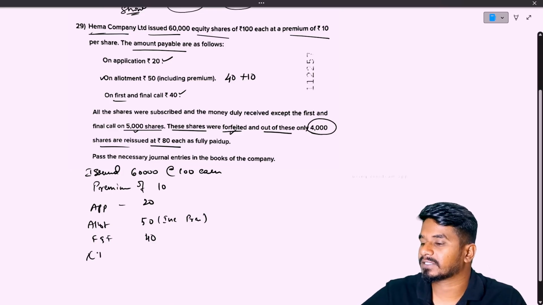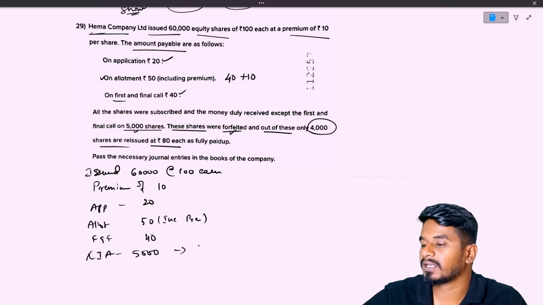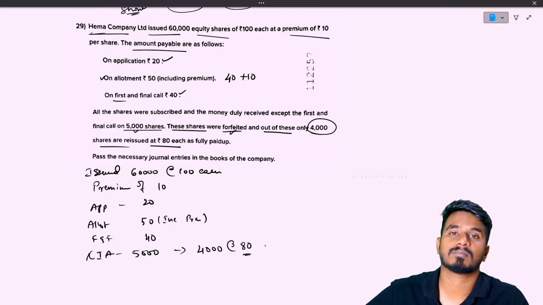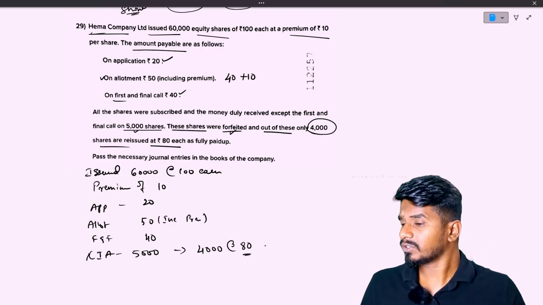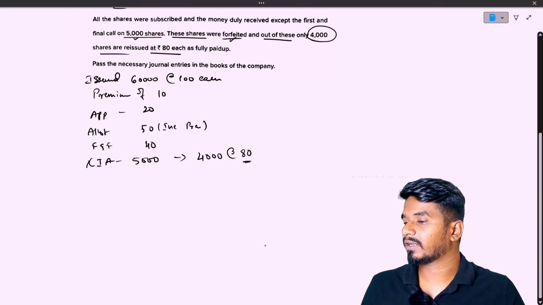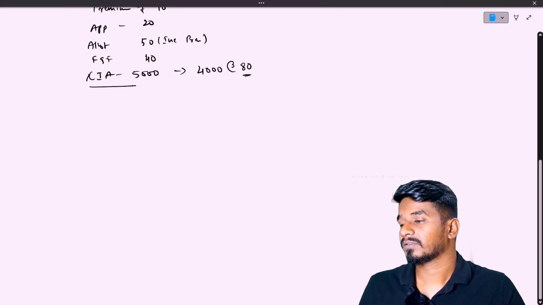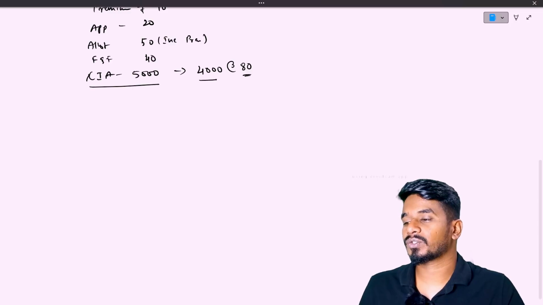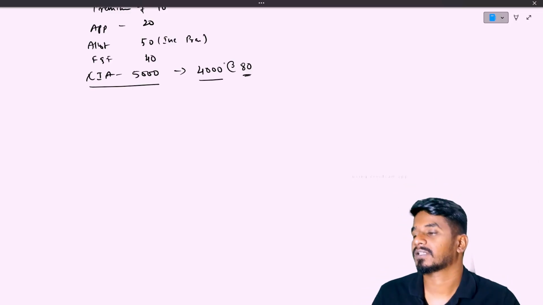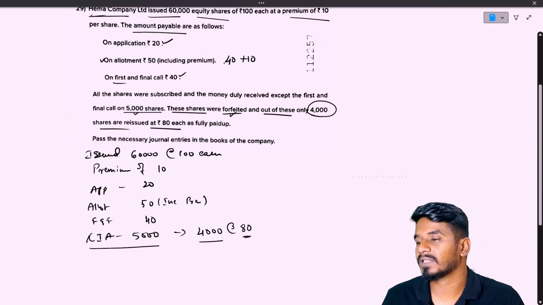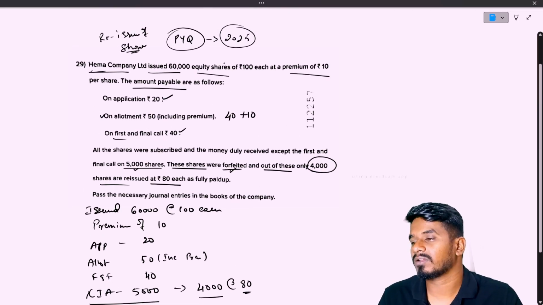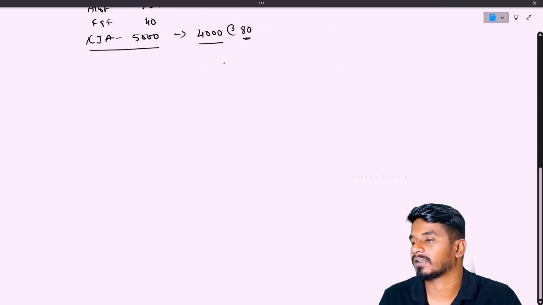So calls in arrears, CIA, is 5,000 shares. They are reissuing only 4,000 out of 5,000 shares, and that too at 80 rupees per share. Right. So let us solve the question and let us understand it better. The only difference here is they are reissuing only 4,000 shares. So that is the difference between the previous question and this question. Let us solve this and we'll understand it better.